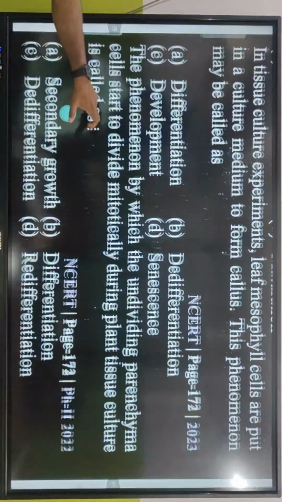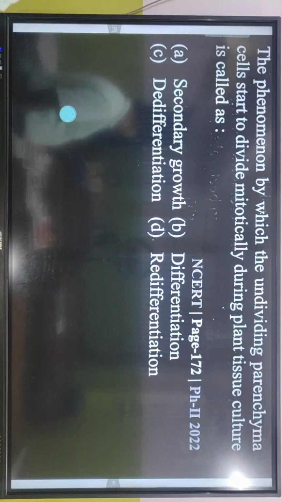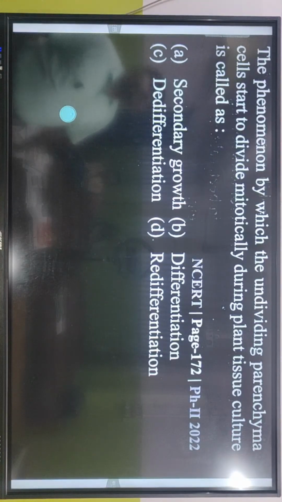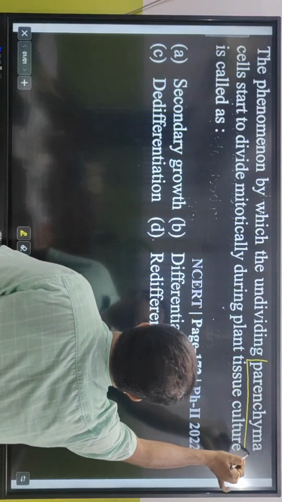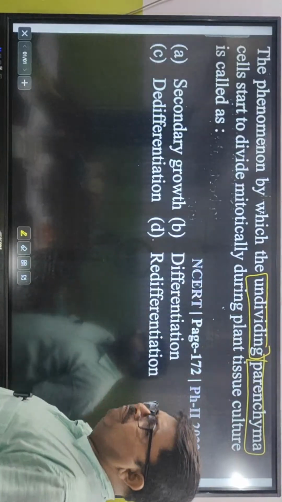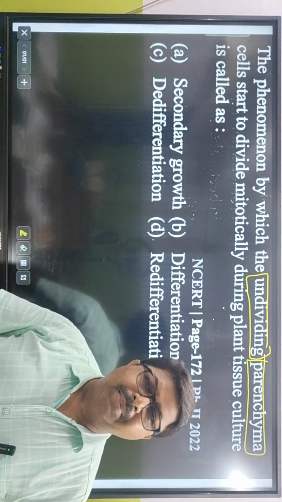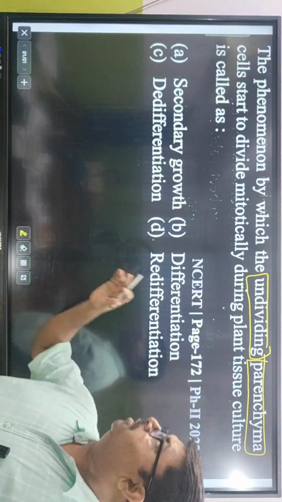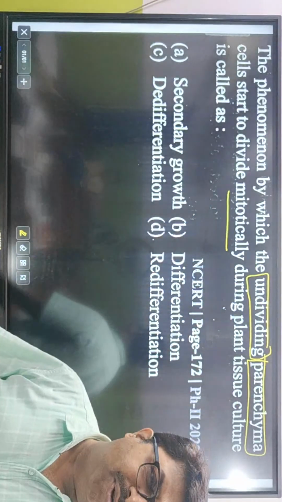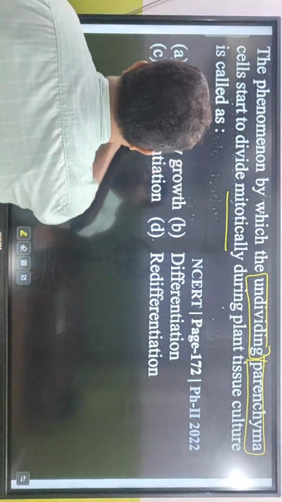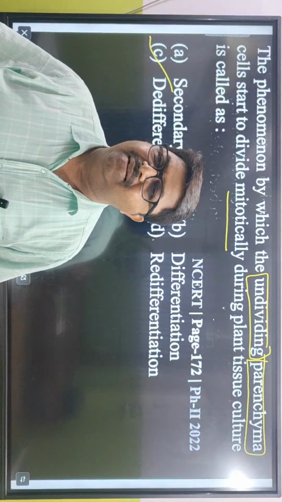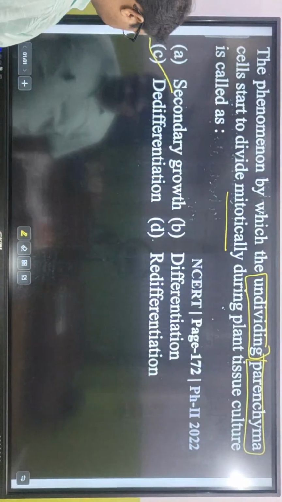Next. The phenomenon by which the undividing parenchyma cells start to divide mitotically during plant tissue culture is called as what? Undividing parenchyma. When it says undividing parenchyma here, that means before it was dividing. First they had differentiated. Then what did they do? They started to divide mitotically, they started dividing anew. When something stops and starts again, what is it called? Again dedifferentiation. So the answer is dedifferentiation. Is this clear? We read it in three places, and got questions from three places. Let's go next.